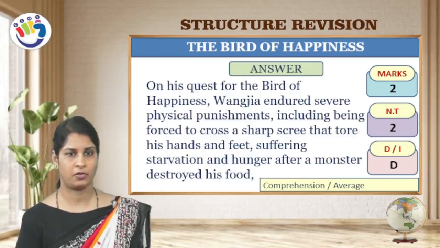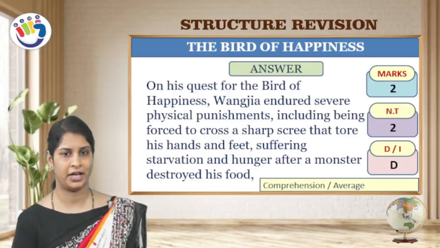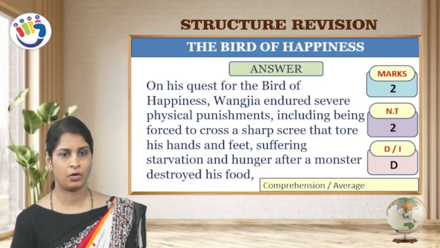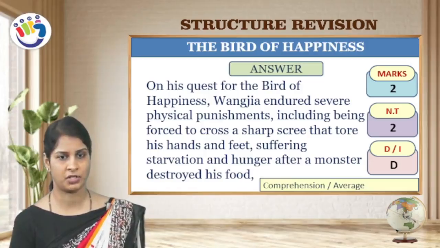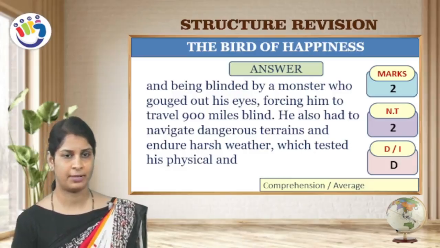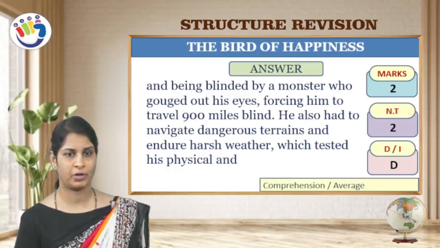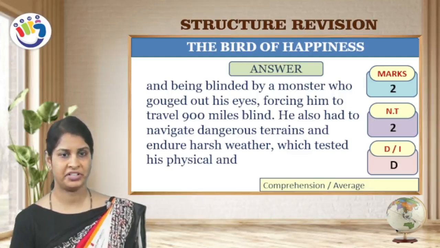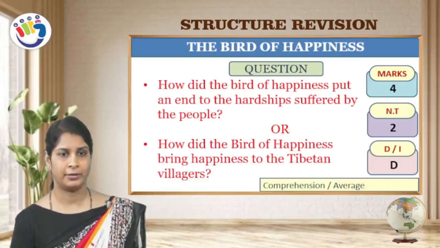On his quest for the bird of happiness, Wangzia endured severe physical punishments, including being forced to cross a sharp scree that tore his hands and feet, suffering starvation and hunger after a monster destroyed his food, and being blinded by a monster who gouged out his eyes, forcing him to travel 900 miles blind. He also had to navigate dangerous terrains and endure harsh weather, which tested his physical strength.